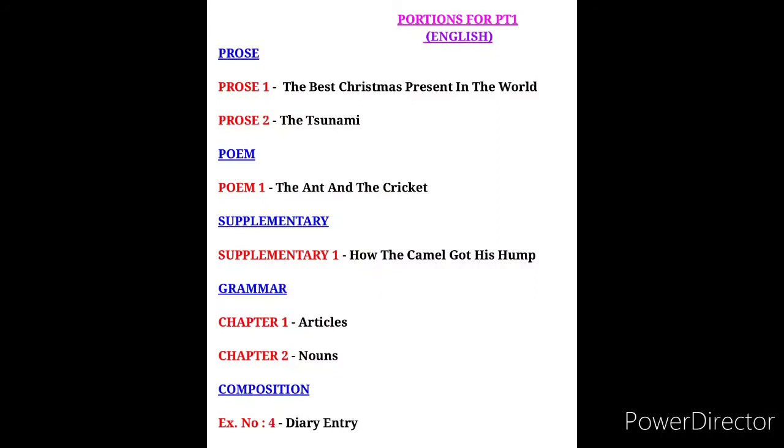Now in this session we are going to see the 2 grammar chapters. First one is articles and second one is nouns. Then after that we are going to discuss the composition part, diary entry. Let's get into the session.